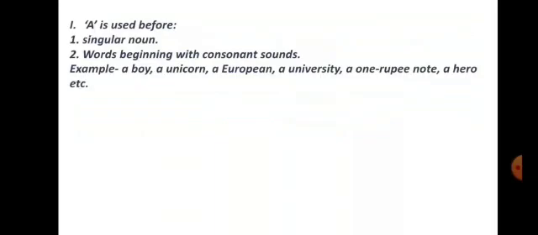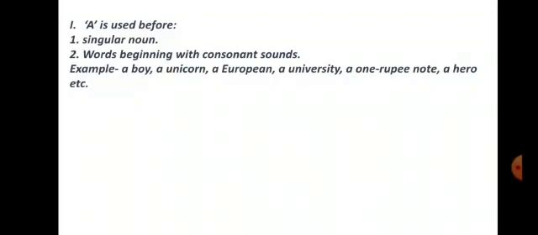Now, the usage: a is used before a singular noun, before one noun, and before words beginning with consonant sounds.